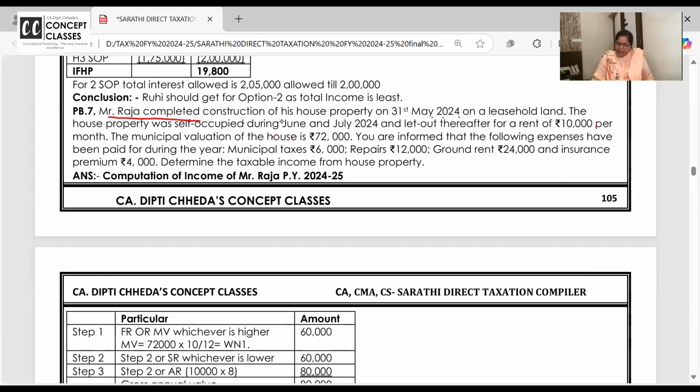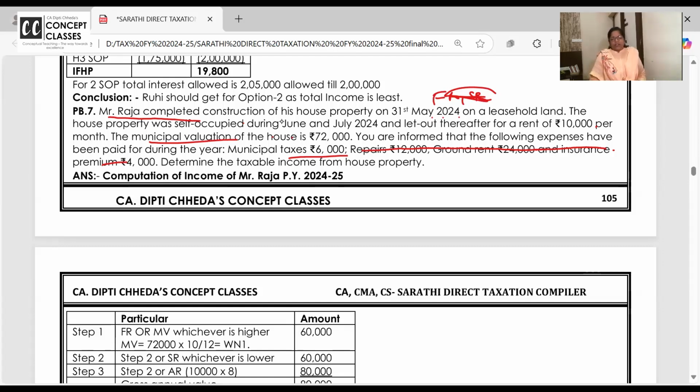You are informed that the following expenses have been incurred. Ma'am, they gave only municipal value. They didn't give the fair rent. They didn't give the standard rent. Skip. Chalo. Now, you are informed that municipal tax is 6,000. Repairs, ground rent, insurance, all this is given to confuse you. Don't consider it. Don't scratch it in the exam.